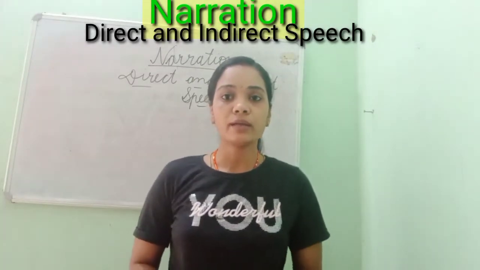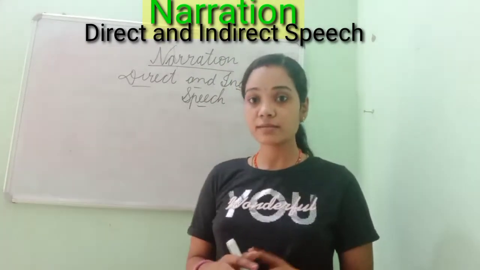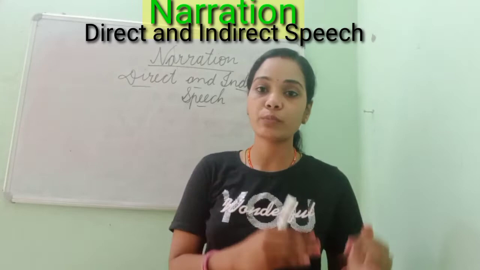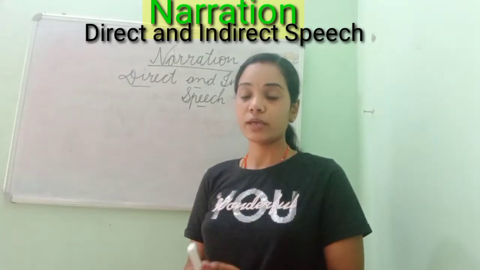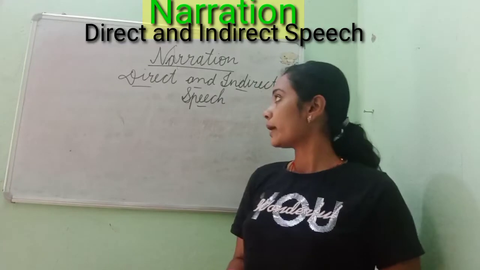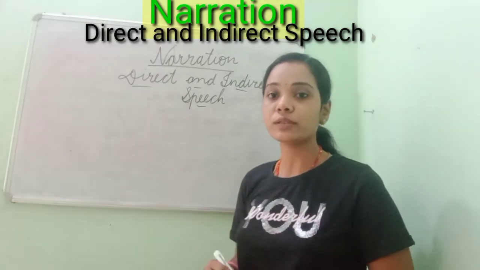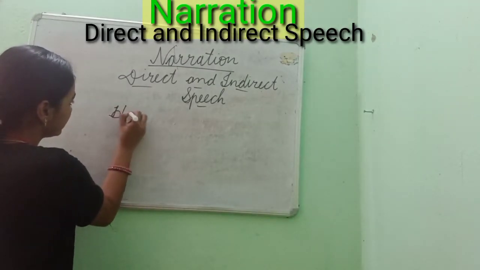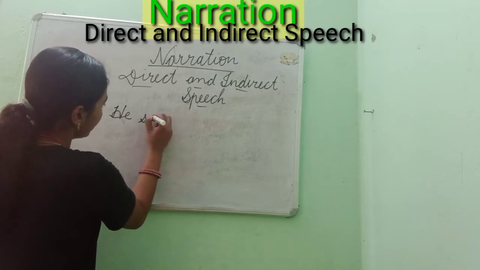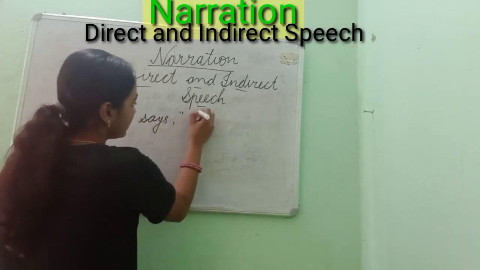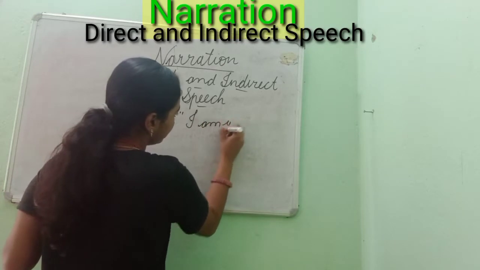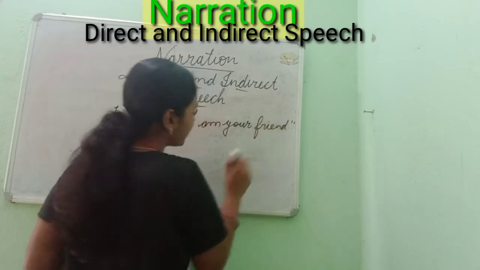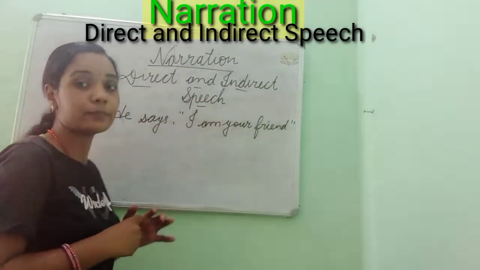Now, before we go ahead, I must write an example to make you understand, because before you know the rules of changing direct speech into indirect speech, you must know what is reporting verb and what is reported speech. That is the most important thing here. So I am writing an example, through which you will be able to understand properly and easily. I am writing here: He says, "I am your friend." I have written a very simple sentence here.